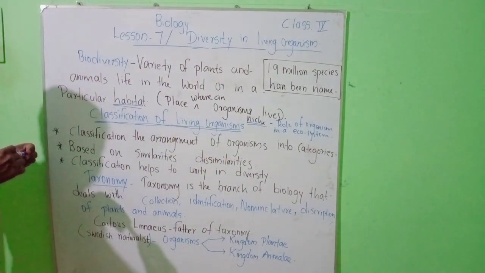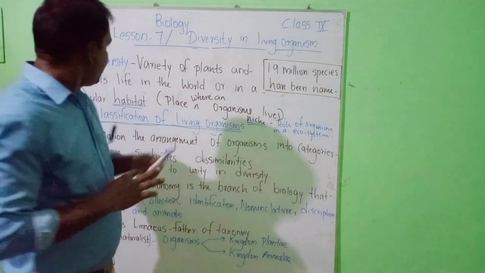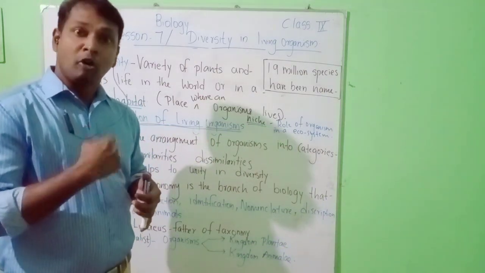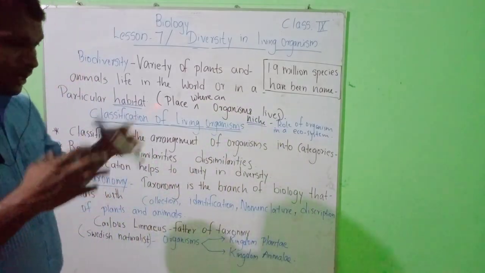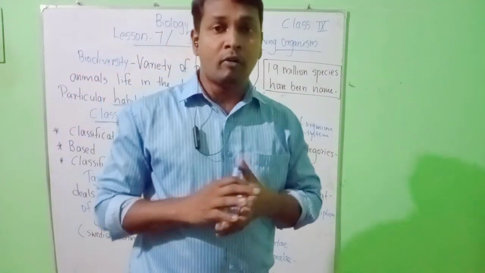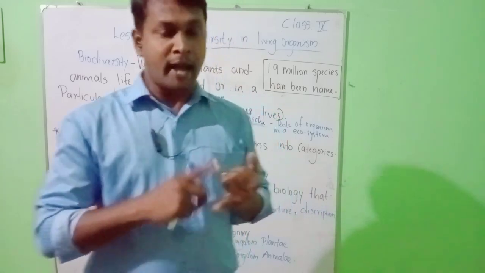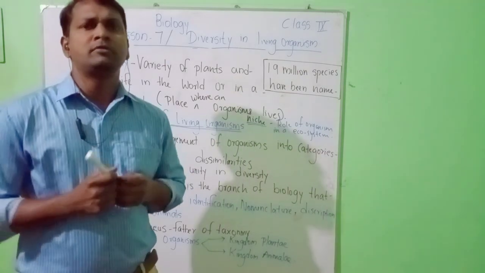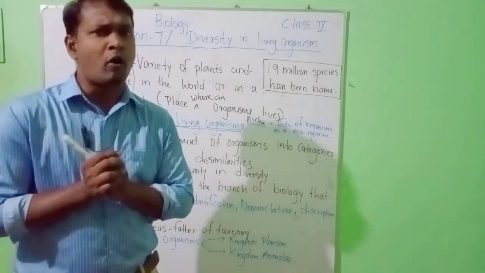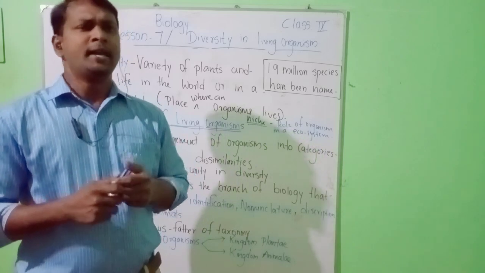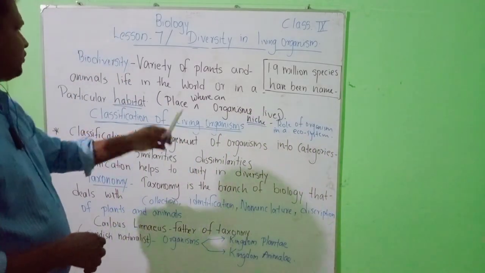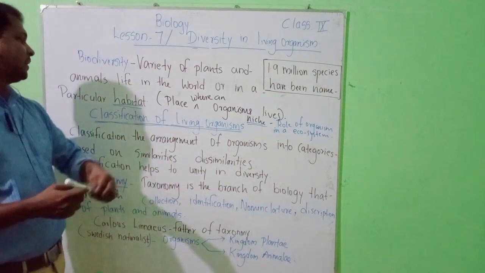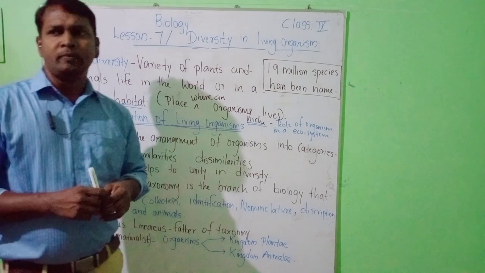So classification. Okay, come back to the topic. Biodiversity contains plants and animals. But it contains a lot of organisms, so how do we classify them? You know that classification is based on different factors. Mainly, the classification of living organisms is based on similarities and dissimilarities. Before that, what do you mean by classification?